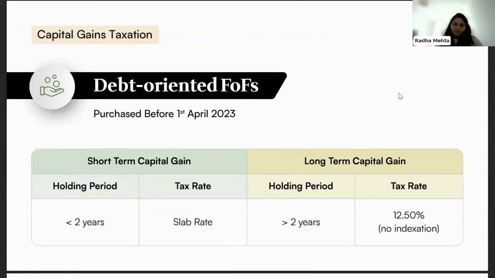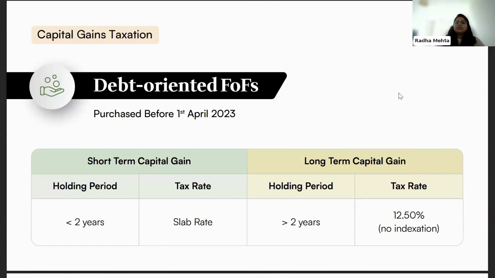For debt-oriented fund of funds, similar to debt mutual funds, there is a distinction between purchased before 1st April and purchased after 1st April 2023. The definition here suggests that fund of funds which invest more than 65% in debt funds will be classified as debt-oriented fund of funds.